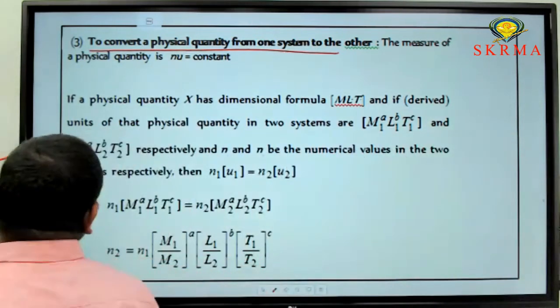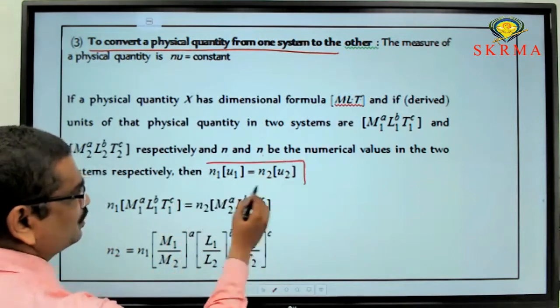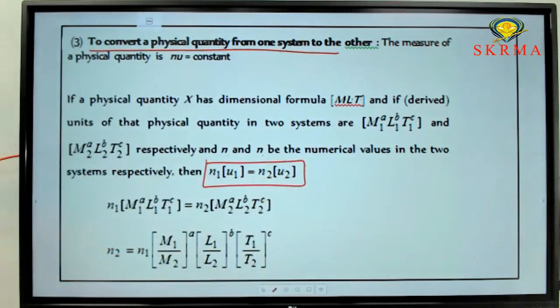Now, just assume a physical quantity X having the dimensional formula M power a, L power b, T power c. Similarly, we need to convert it from one unit to another unit. So we need to use the notation n1 u1 equal to n2 u2. To convert one system of unit to another system, what is the formula we need to use?